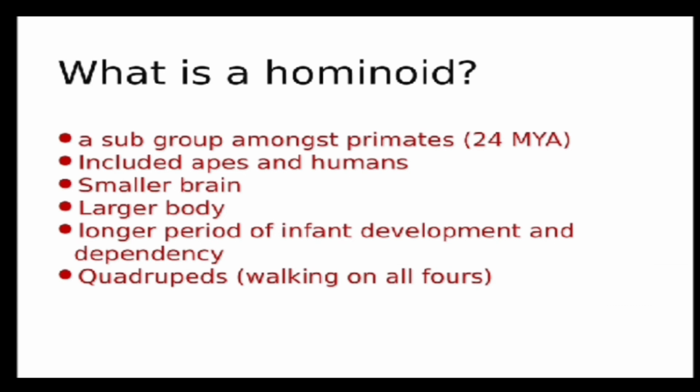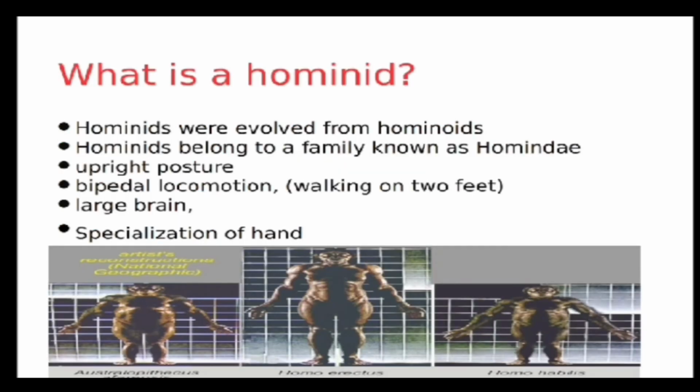Now, hominoid, which originated from a primate, is a subgroup of primates that appeared on this planet 24 million years ago, and it includes apes and humans. It had a smaller brain size, larger body, longer period of infant development and dependency, meaning a long gestation period. It was also quadruped. It means it used to walk on 4 feet. It was not bipedal.